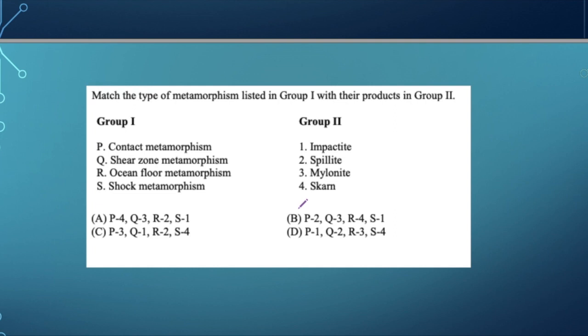Now contact metamorphism, we already taught this. Contact metamorphism is associated with hornfels and then skarn. So the right answer goes with skarn. The shear zone. So in shear zone we have mylonites. It's basically in shear zones or faults there is a formation of mylonites, which is a rock formed due to friction between the two blocks. On ocean floor we have this spilite. It's a kind of basalt, we can say.